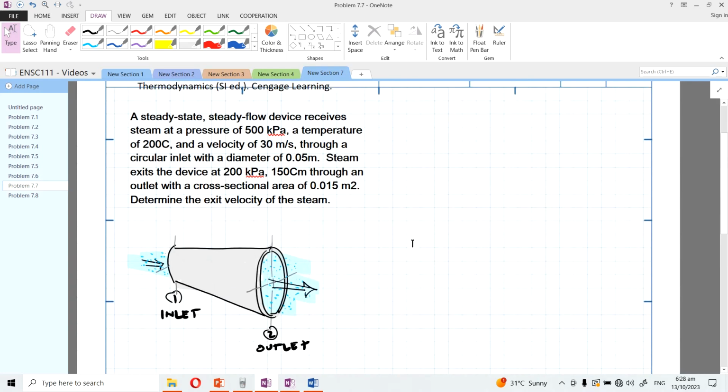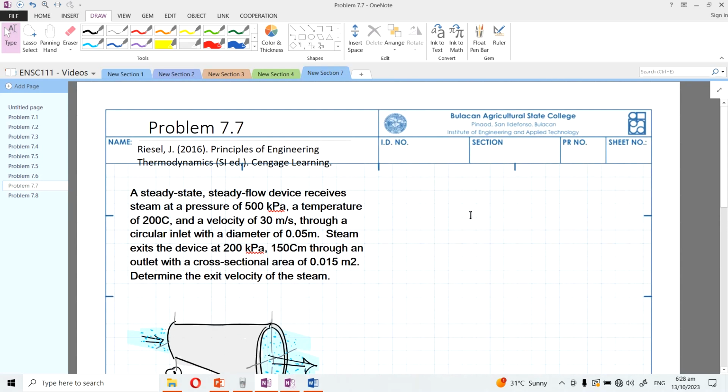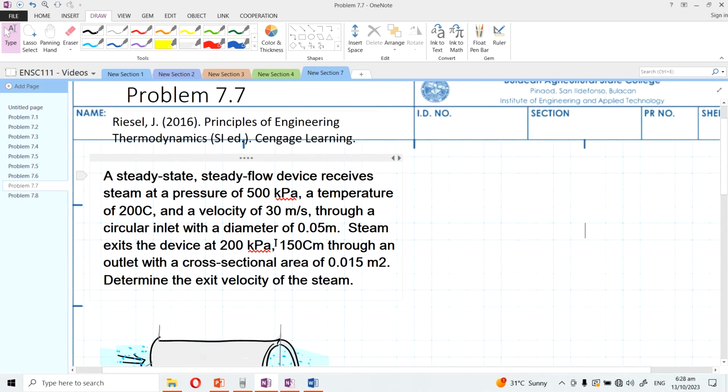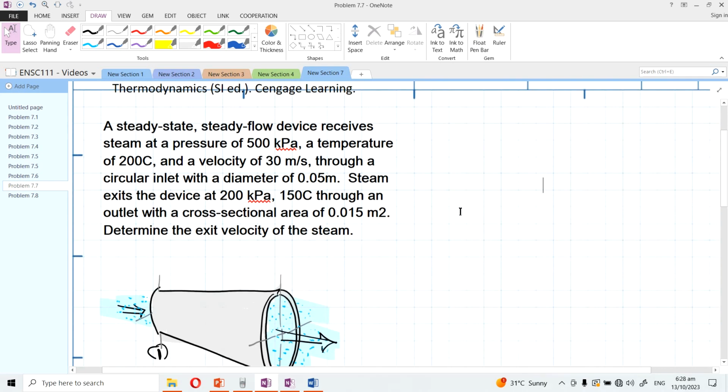So now let's add some more sample problems. It says here, a steady state steady flow device receives steam at a pressure of 500 kilopascals, temperature of 200 C, and a velocity of 30 meters per second through a circular inlet with a diameter of 0.05 meters. Steam exits the device at 200 kPa, I think 150 C is the temperature, through an outlet with a cross-sectional area of 0.015 meters squared. Determine the exit velocity of the steam.